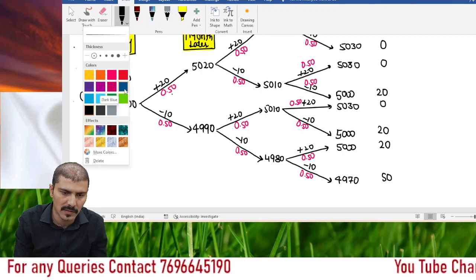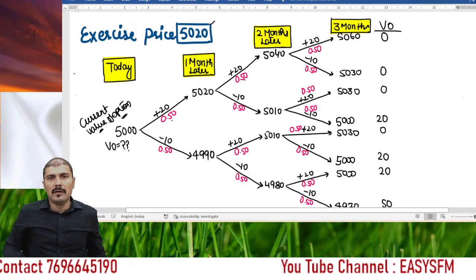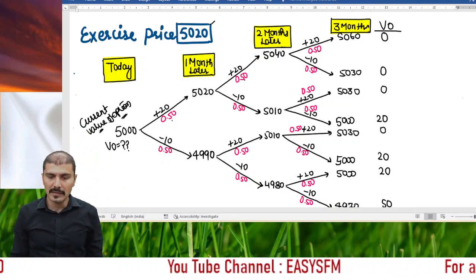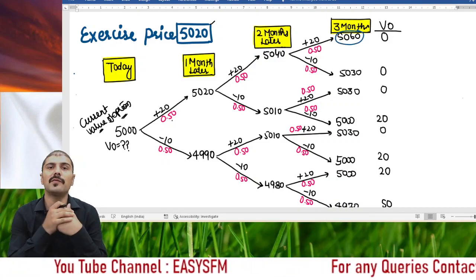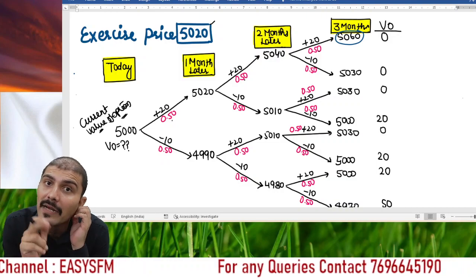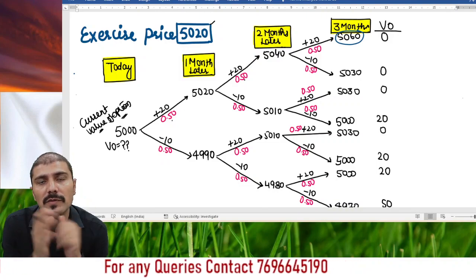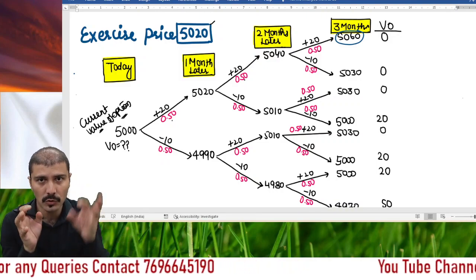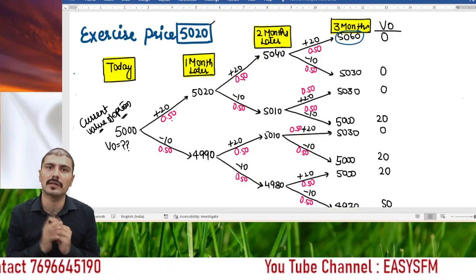Now the new story starts. Now just concentrate on my words very carefully. Just concentrate on this price. Whether this 5060 price is independent or dependent on one factor: that the price at the end of 2 months should be 5040, right? If I talk about the price of 5060, is it dependent on what the price will be at the end of 2 months? If 5040, then 5060 is possible, otherwise not, right?